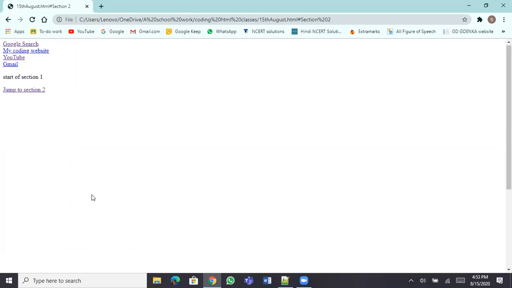Okay, this is a very important concept. We have something called a bookmark anchor. So when your HTML code is reading it, it is trying to find out next to that hashtag what is the text you have used. Wherever you have used that text against the ID, it will directly take you to that particular location. Okay.